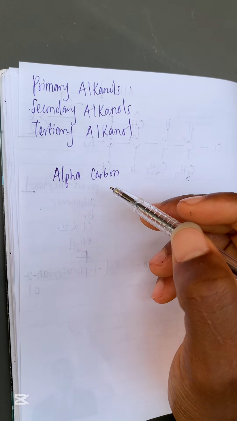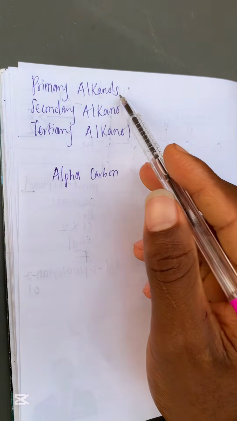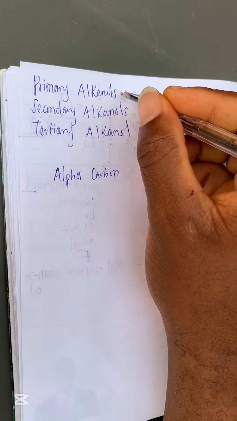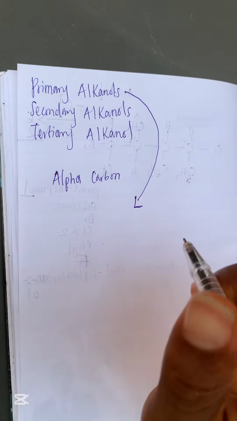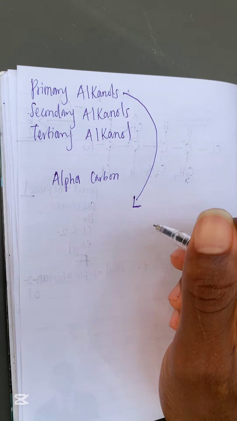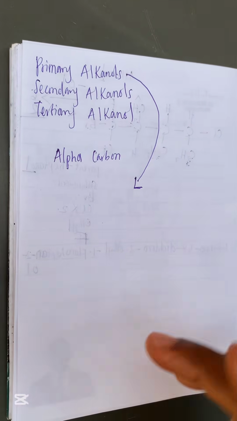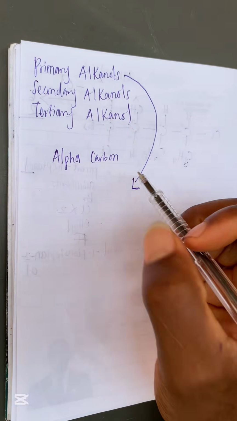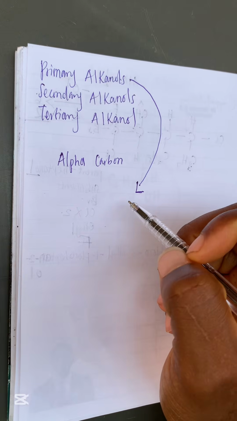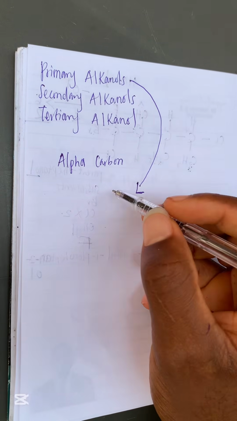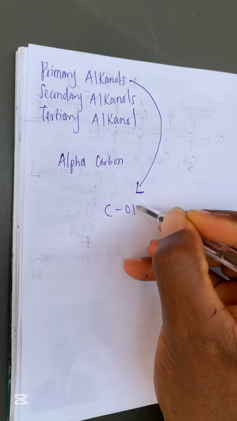Now, I want to tell you guys something that is very simple. Primary alkanols are alkanols that have only one alkyl group attached to the alpha carbon. So, are you guys following me? I said the primary alkanol is the type of alkanol that has only one alkyl group attached to the alpha carbon. So, let me give you guys an example of a primary alkanol. For example, this is an example of a primary alkanol.